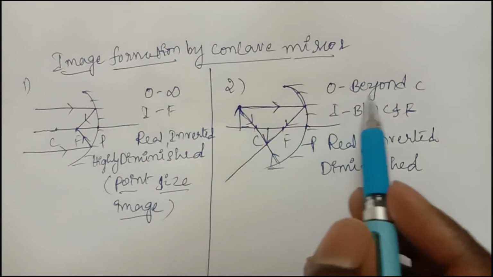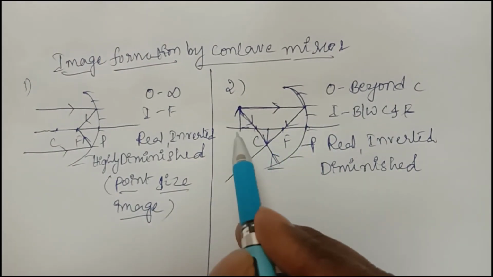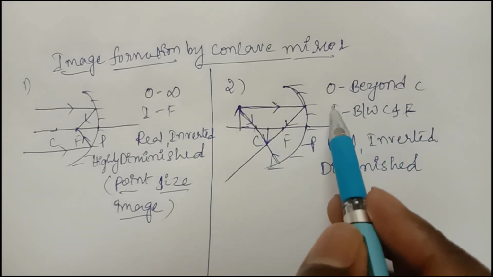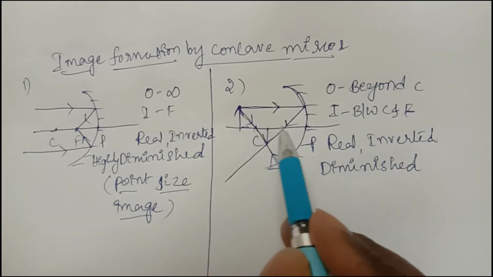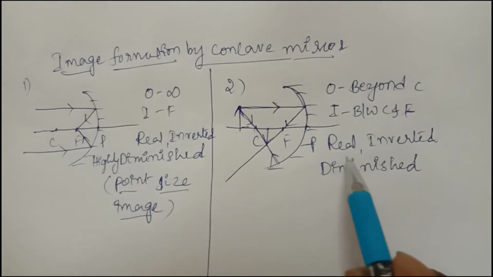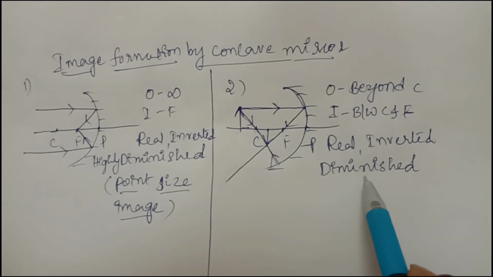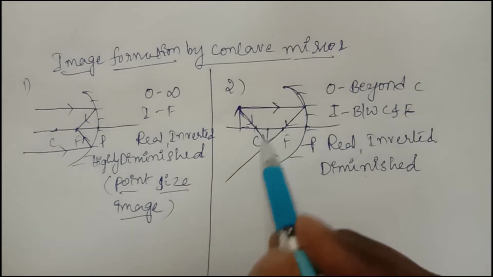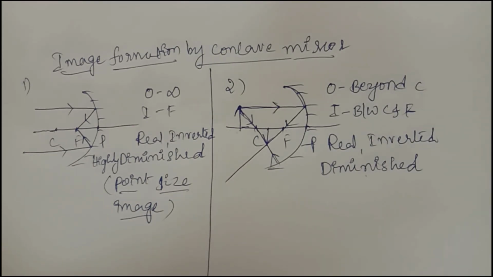And the object placed beyond the center of curvature, where is the image forming? Between the center of curvature and focus. What is the nature of the image? Real, inverted and diminished image is formed between the center of curvature and focus.